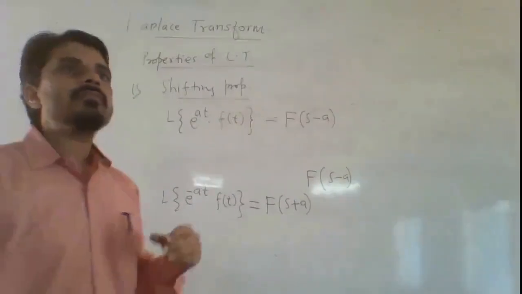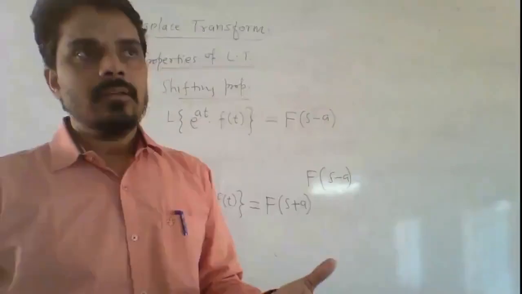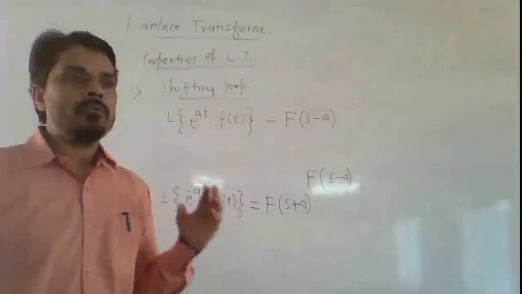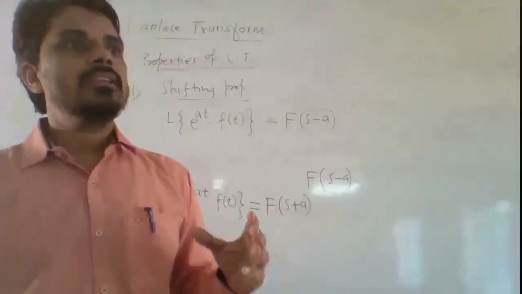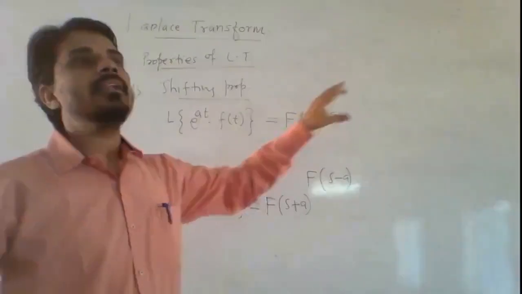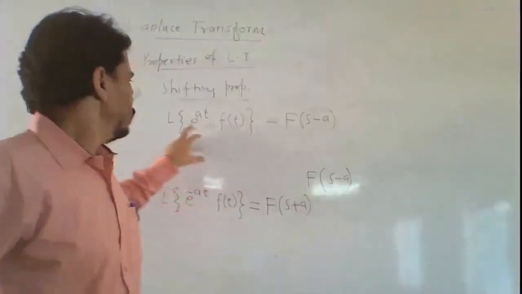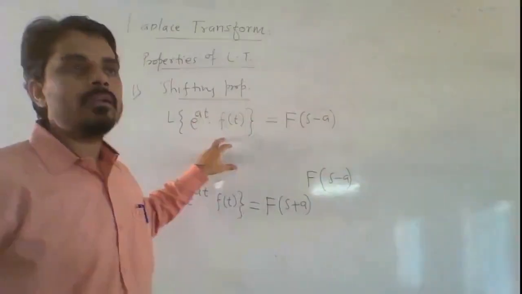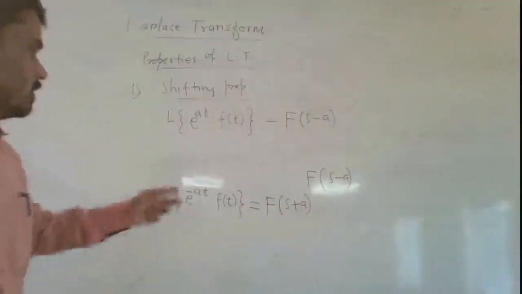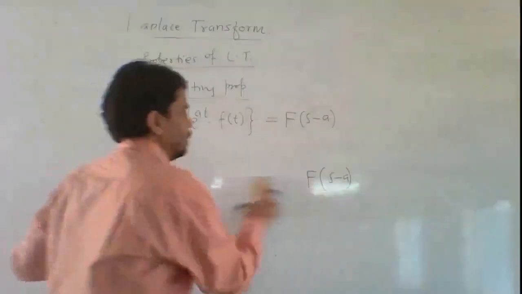And when the signal starts again, then the speed of our vehicle increases. So there is decay of speed and then growth of speed. So there is an application of the shifting property in that situation. So this is an important property of Laplace transform.